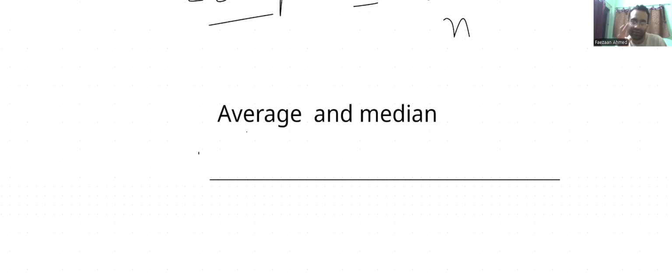If you arrange all of them in ascending fashion, then the middle number will be the value of median. This is a wonderful example where you are able to differentiate between these two ideas, and then we can move further.